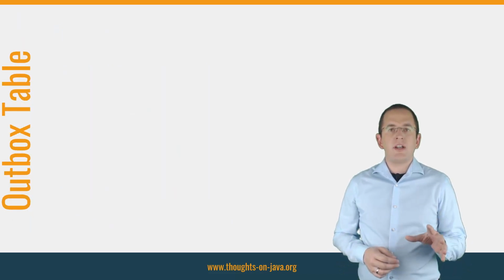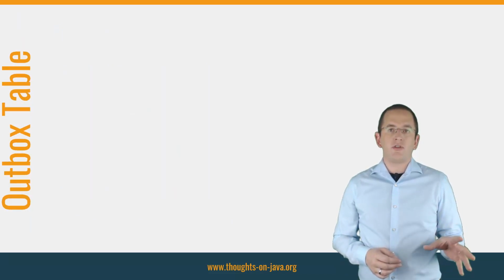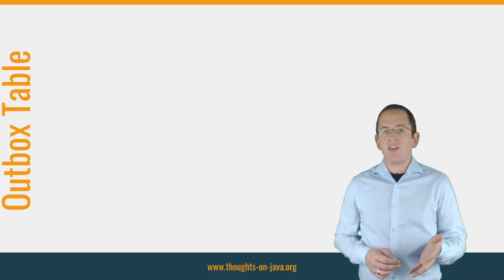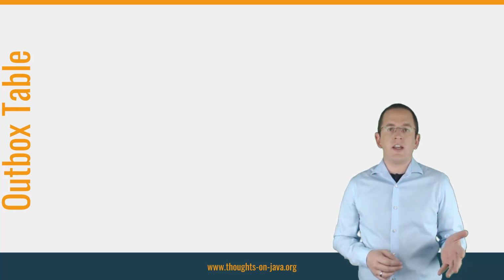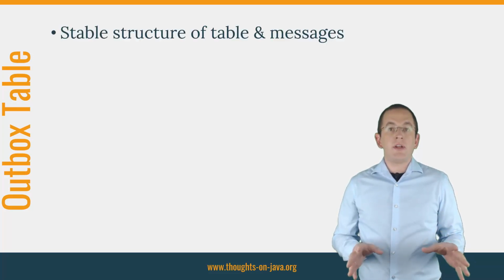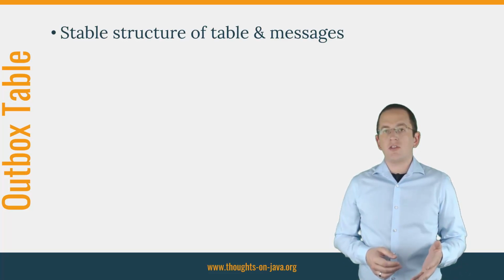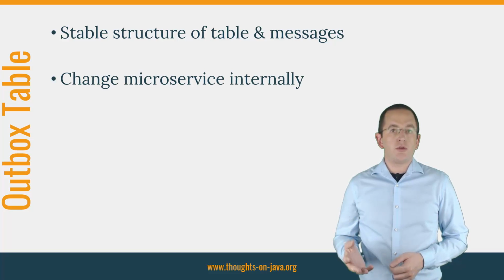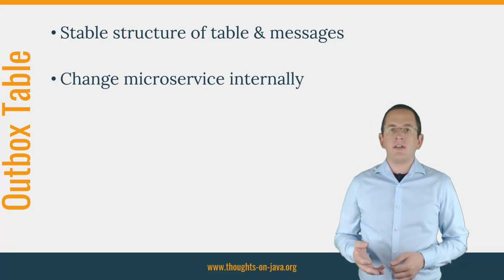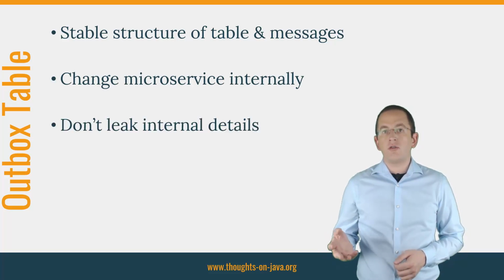The outbox table is an external API of your service, and you should treat it in the same way as any other externally available API. That means you need to keep the structure of the table and the contained messages stable. You need to be able to change your microservice internally. You should try not to leak any internal details of your service.